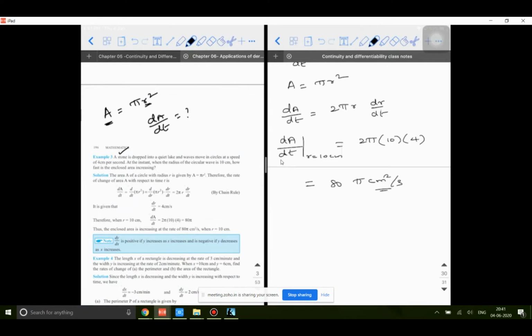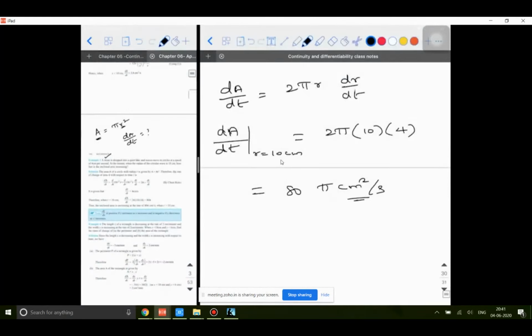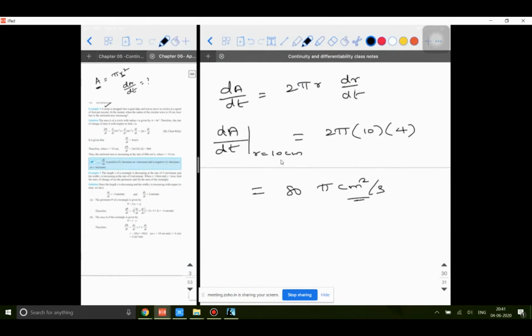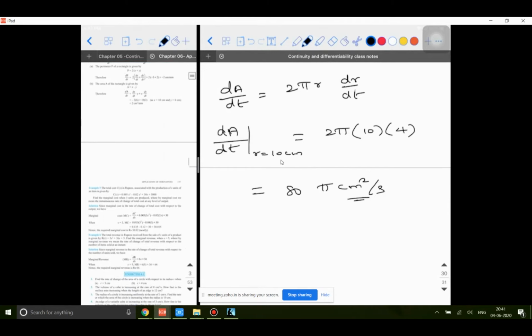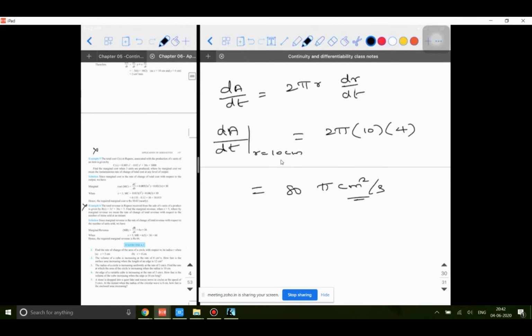Easy, right? I hope things are easy. In the 5th one, 6th one, there are certain problems which are not in your syllabus. The cost-based problems are not there.